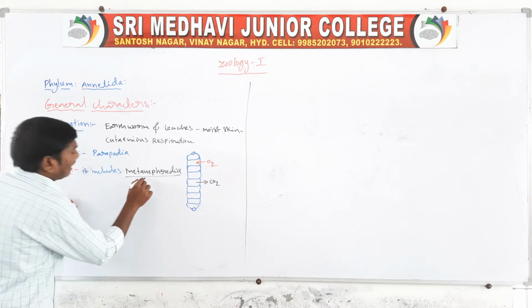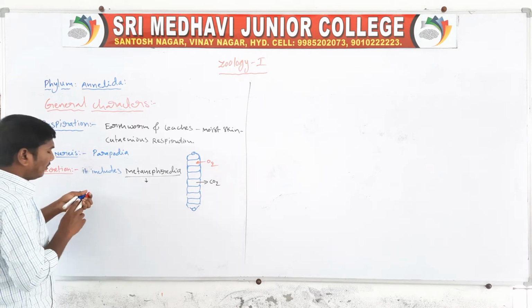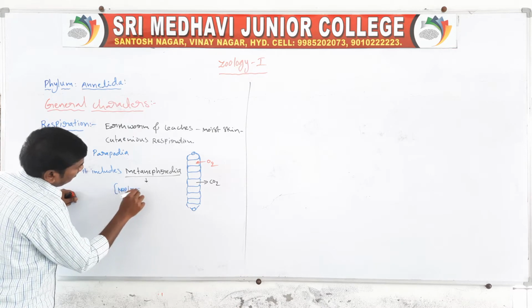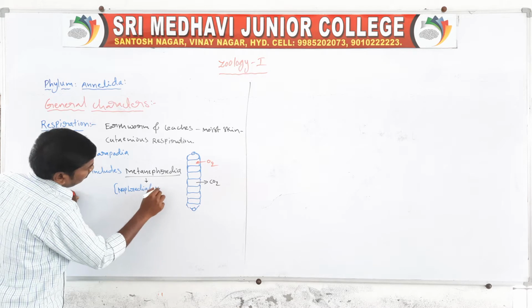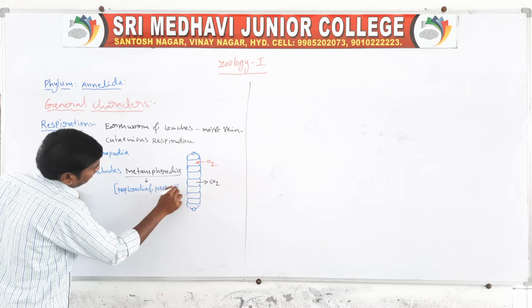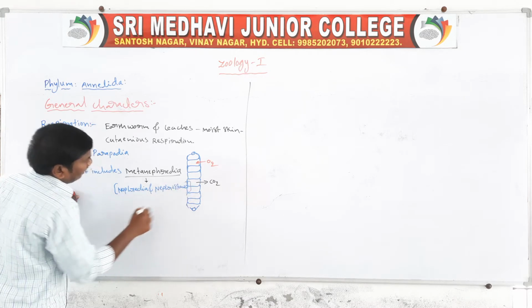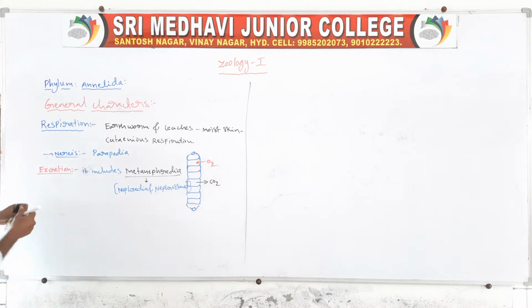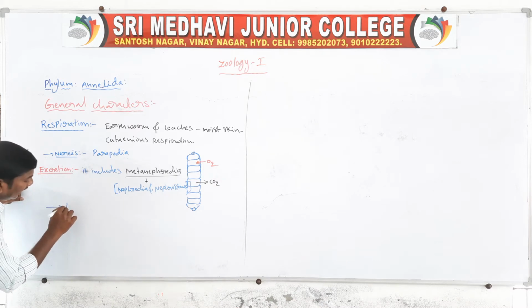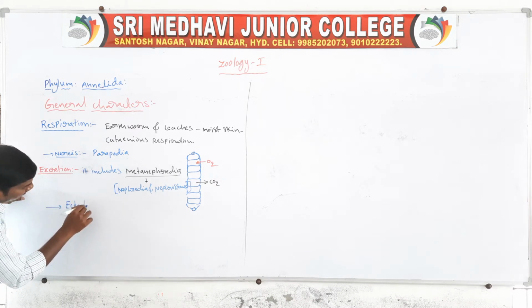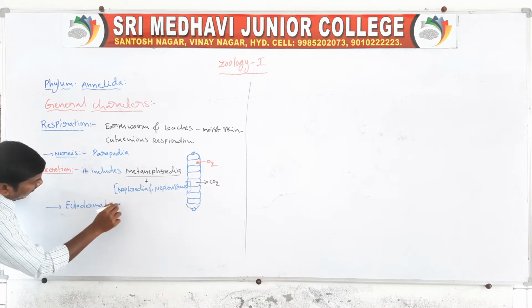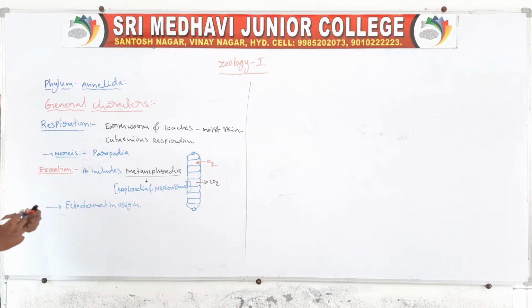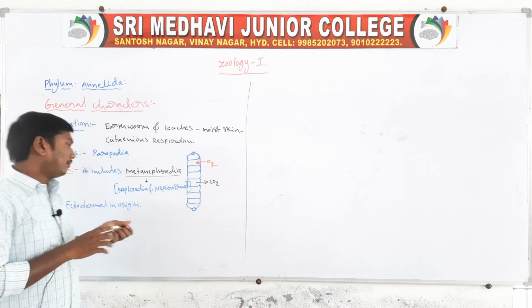The metanephridia contain nephridia and nephrostomes combined. The metanephridia are ectodermal in origin.